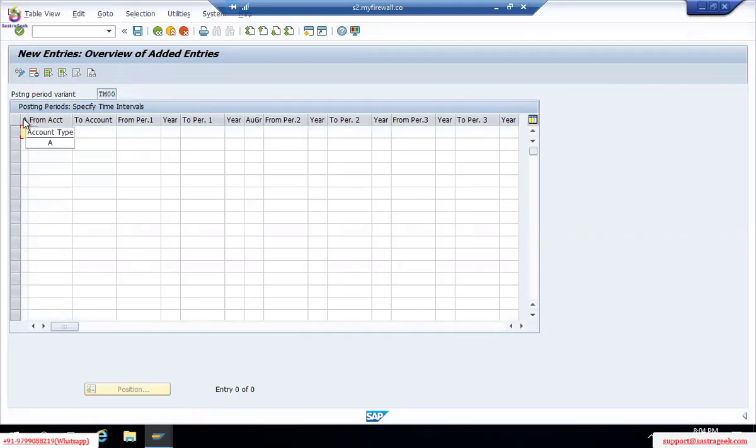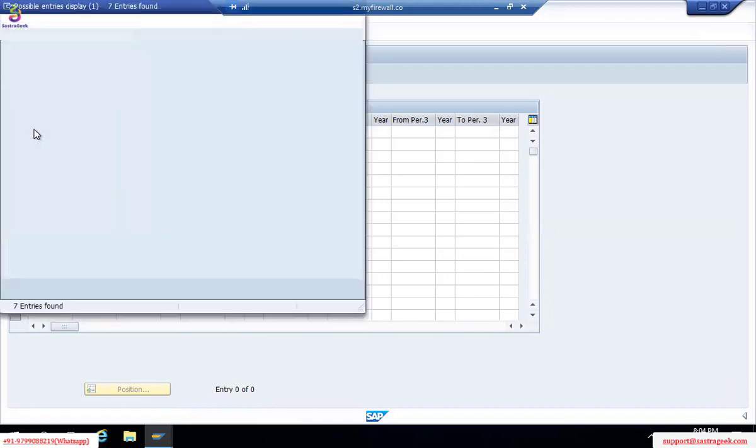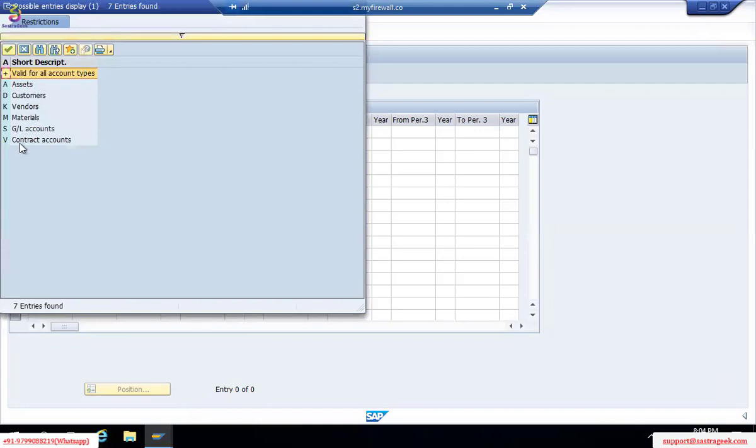Account types here in SAP for materials, vendors, customers. We have these account types: variant name A, D, K, M, S, V. These are the fixed ones for assets, customer D, K vendors, materials, GL. It can be an interview question also, like what is the account type for vendors? It's K. Customer D, assets A. Now either we can define for each area module wise.